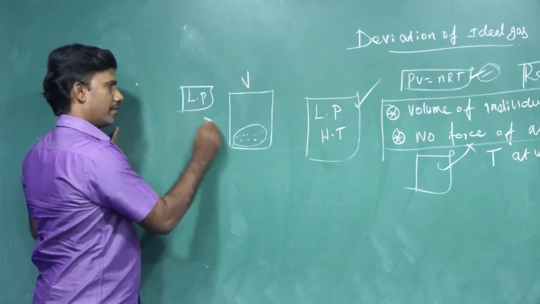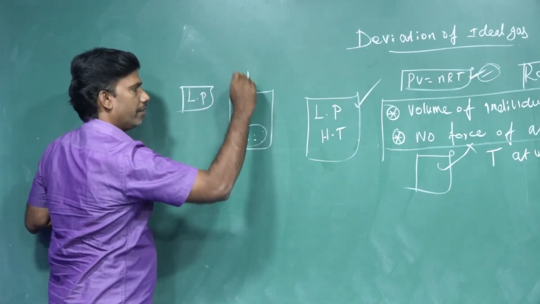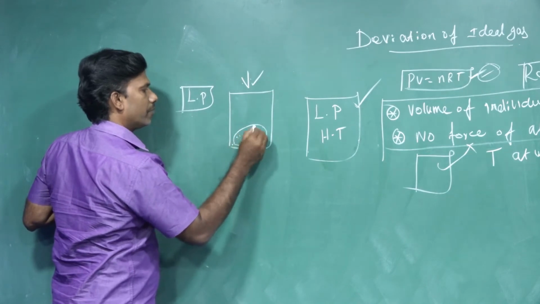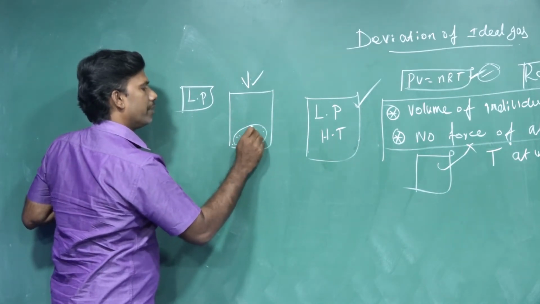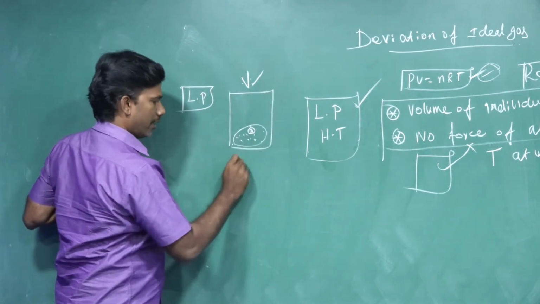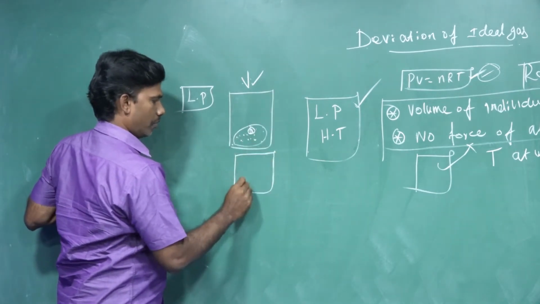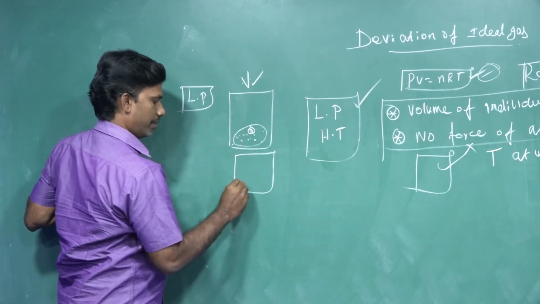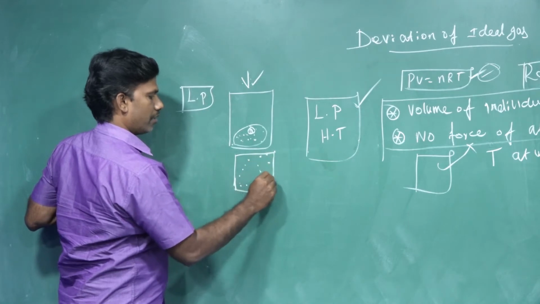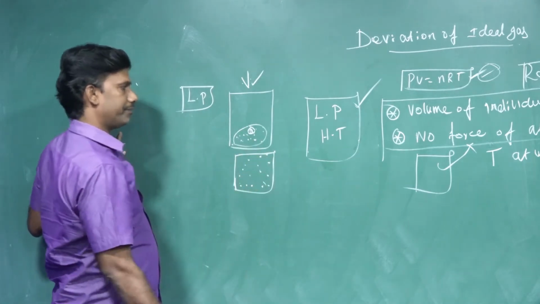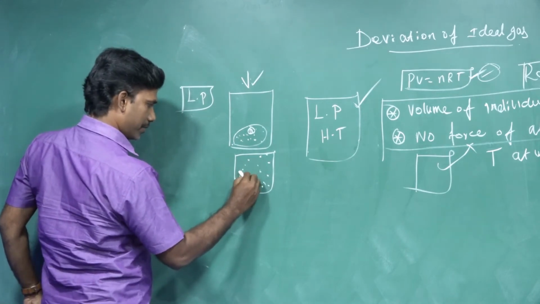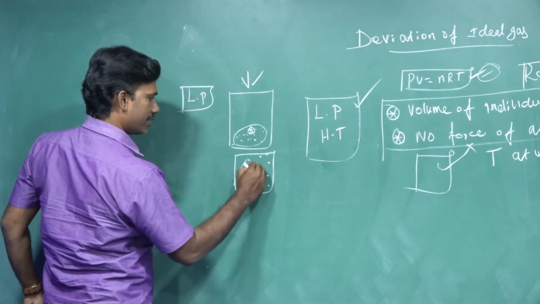Inside the larger container, maybe 10 particles are there, and they roam around here and there. So the volume of the individual gas molecules becomes negligible. Then the force of attraction between the gaseous molecules automatically reduces.